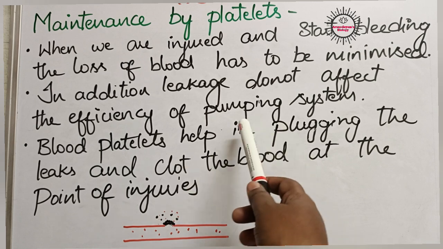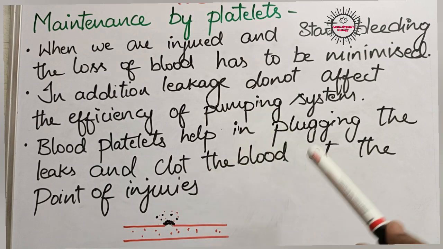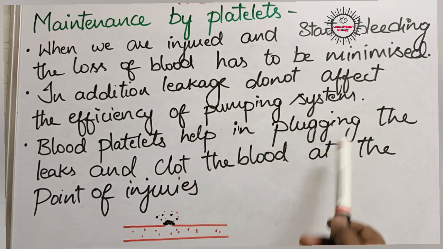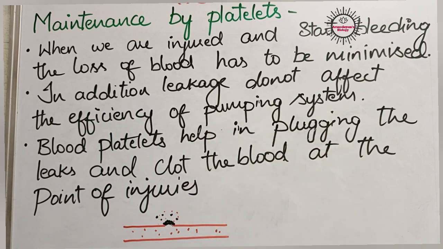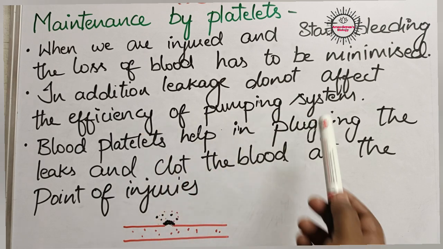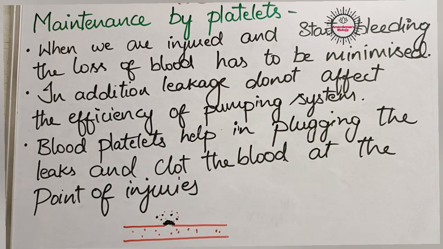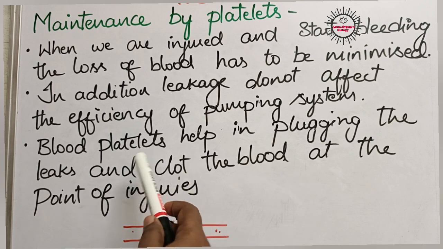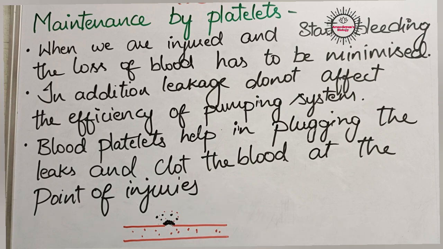Actually, during leakages, in addition to the leakage, the efficiency of the pumping system will also get affected. The blood passes with some pressure in the blood vessels, isn't it? If the blood vessel has any leakage, the pressure will get affected, and at the same time the efficiency of the pumping system is also affected. So in order to avoid all these disasters, our blood contains some cells called blood platelets, which help in clotting of blood during injuries.